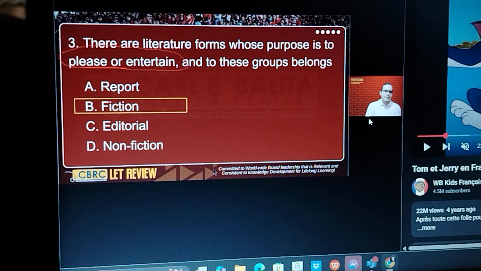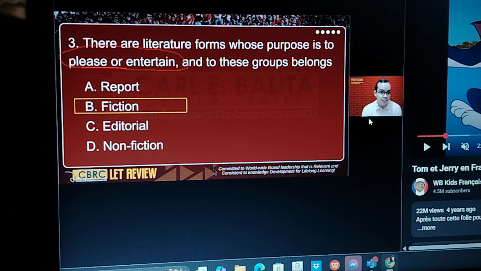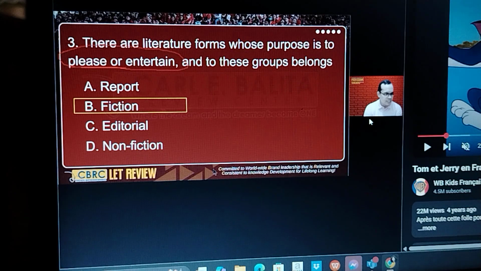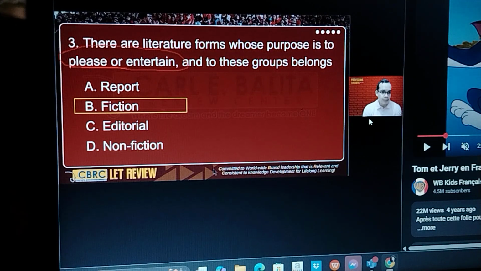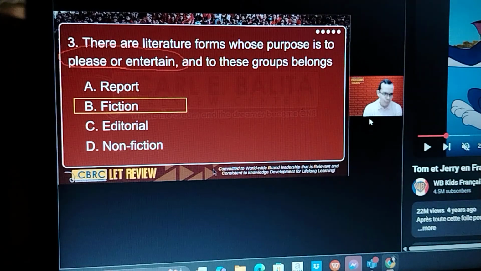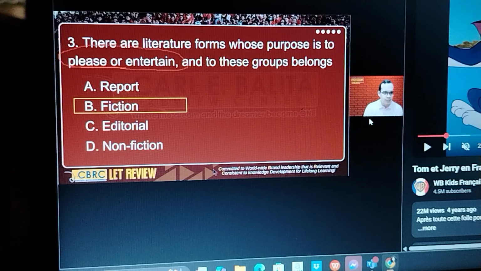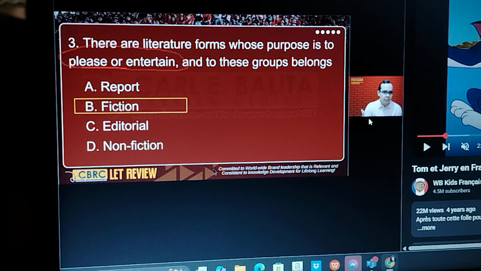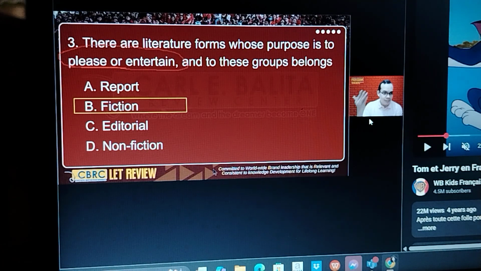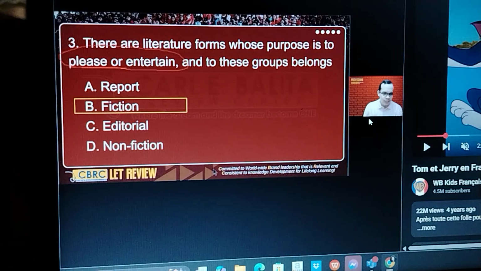Remember fiction? It's created by the writer's imagination, usually to please, to entertain, to amuse the readers. Report, editorial, nonfiction, they are written usually to inform the readers, not to please or not to entertain.